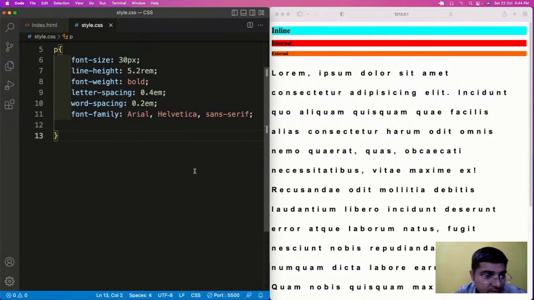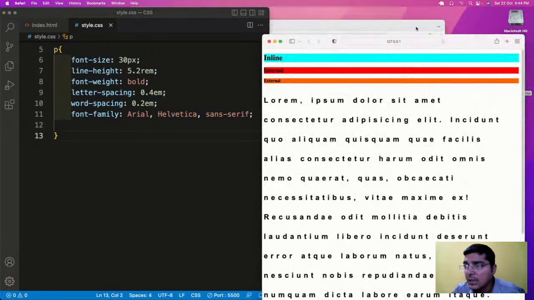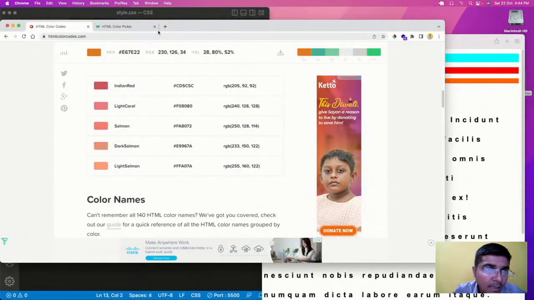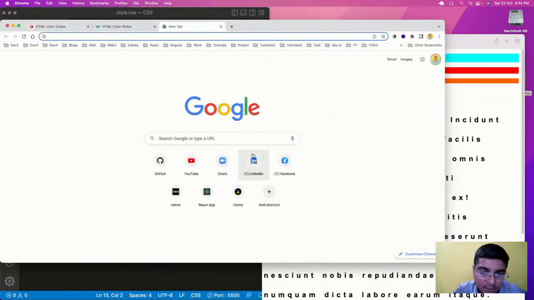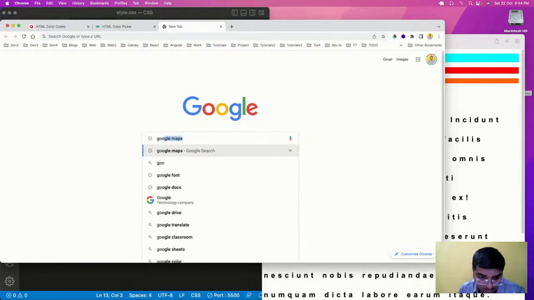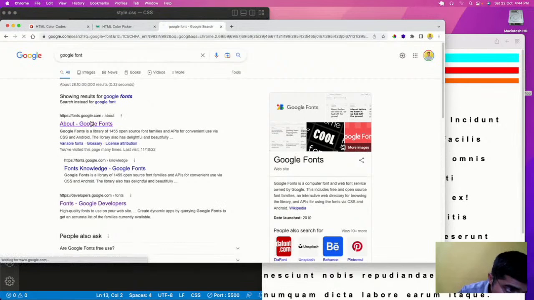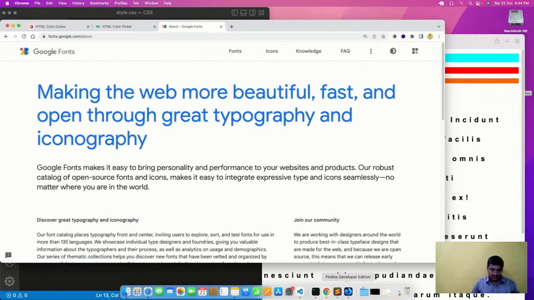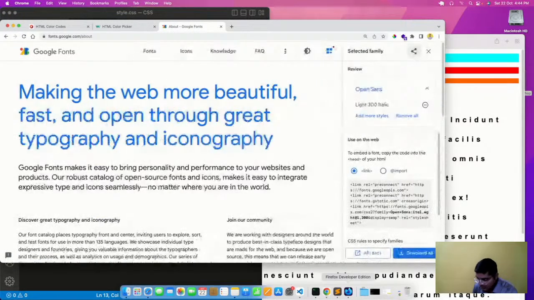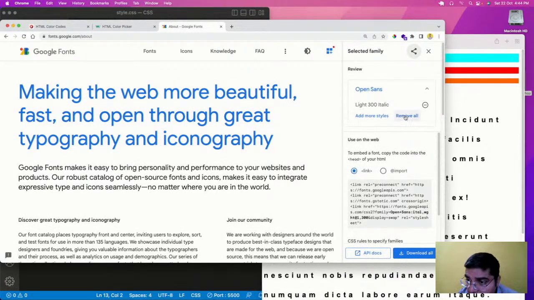Now let us see some more types of fonts here, because as you know, Google is now in every part of our life. Google has introduced its Google Fonts also, which are used a lot these days. I can say 99.99% of sites use Google Fonts these days, because these fonts look very attractive and have a very wide range.